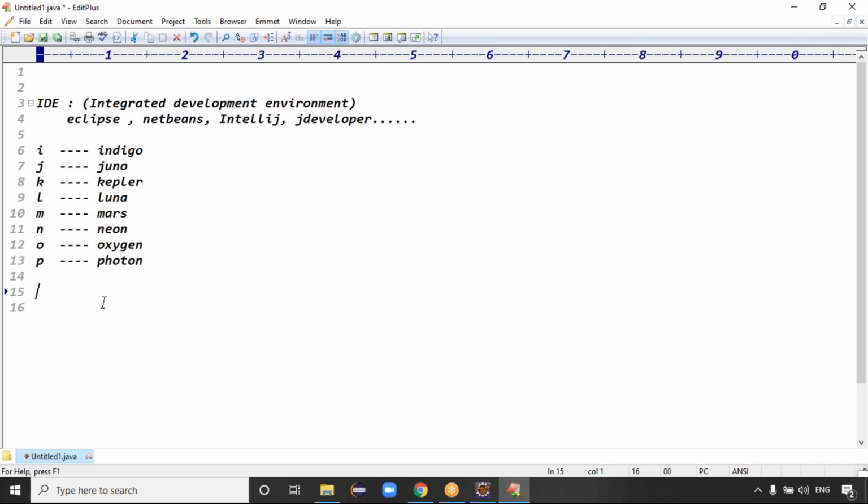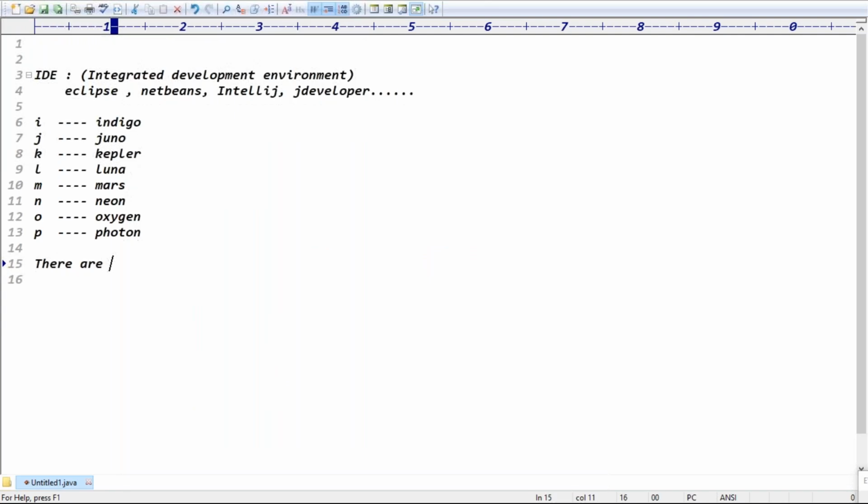So there are two categories of IDEs, guys. One is a Java IDE. There are two parts, guys. Basically one is the Java Eclipse IDE. Java IDE, in a sense, supports core Java. That's the Java IDE. Next one is what?